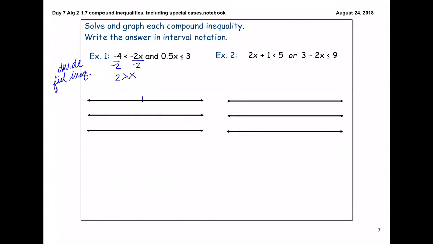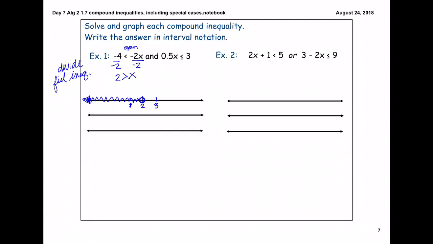problem. So we have a boundary point at 2, we have an open circle because there's no line underneath it, or equal to. We want to put a number smaller than 2 and a number larger than 2 on either side. And then our statement is saying 2 is greater than all the other numbers. So all the other numbers that are less than 2, we would shade to the left.